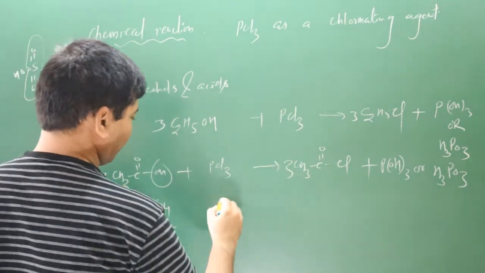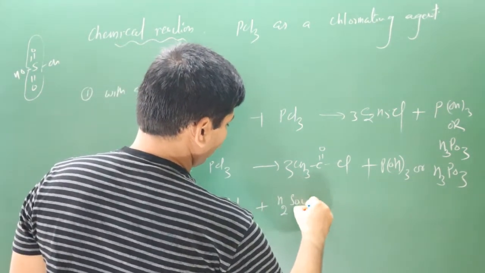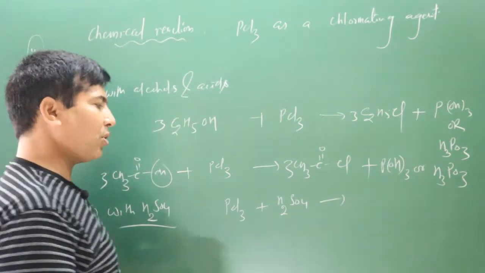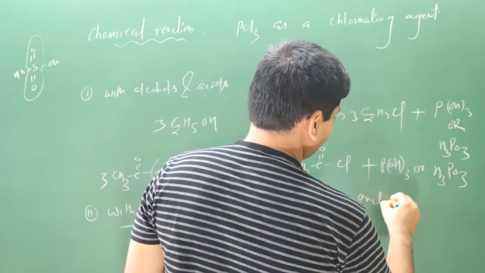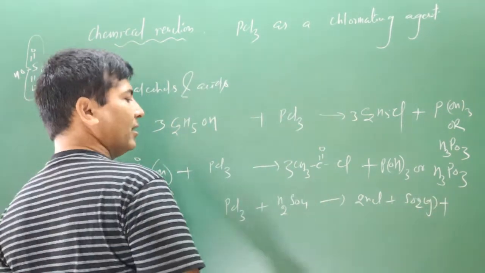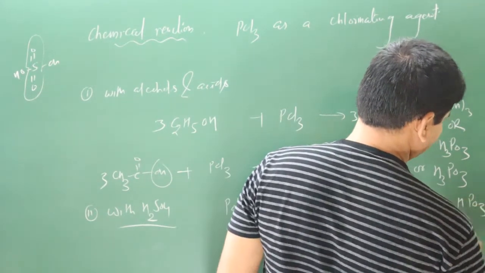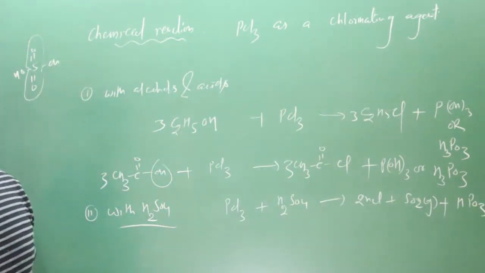Now pay attention carefully. Your PCl3 reacting with H2SO4. It has 2 acidic hydrogens, that's why we get 2HCl. Sulfur dioxide, to support the entropy, is also there. And the next substance we get is HPO3. Okay, this is metaphosphoric acid.